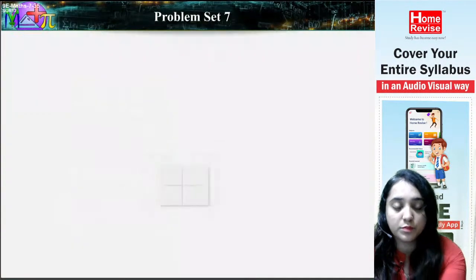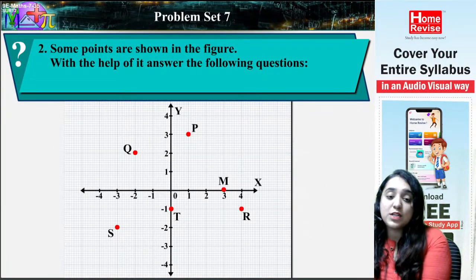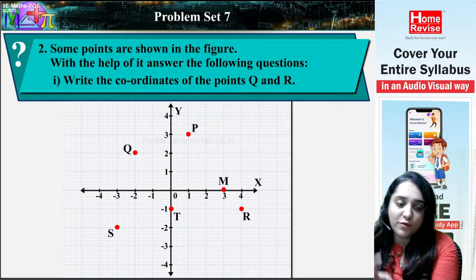2. Fine, now let's move on to the next one. Some points are shown in the figure. With the help of it, answer the following questions. 1. Write the coordinates of the points Q and R.